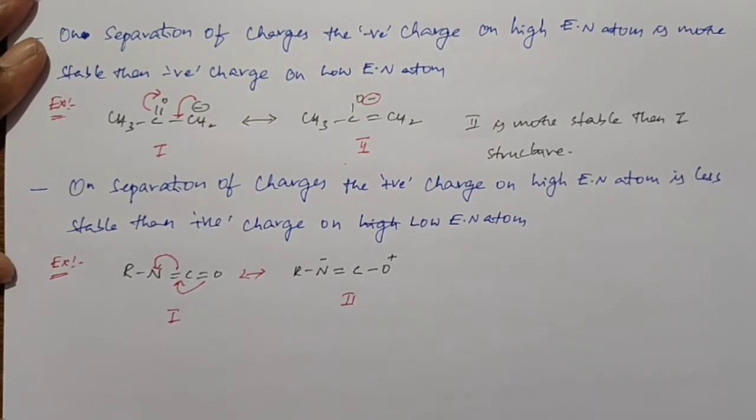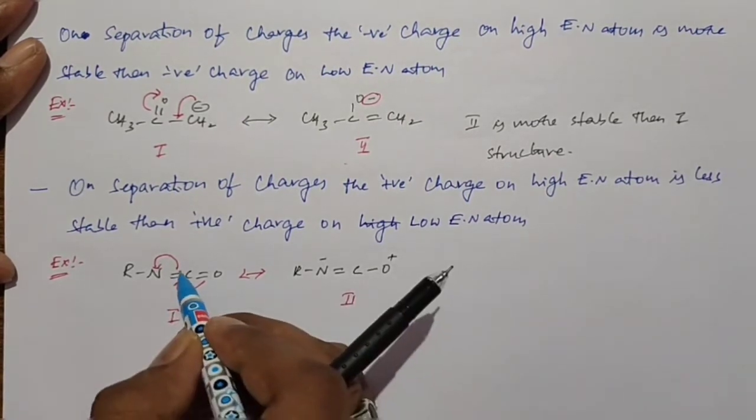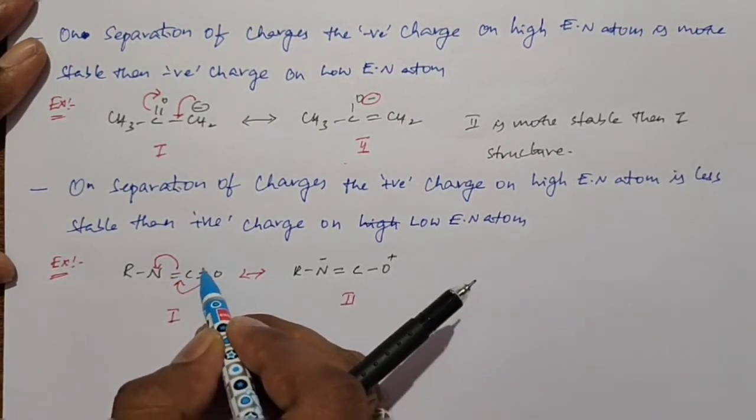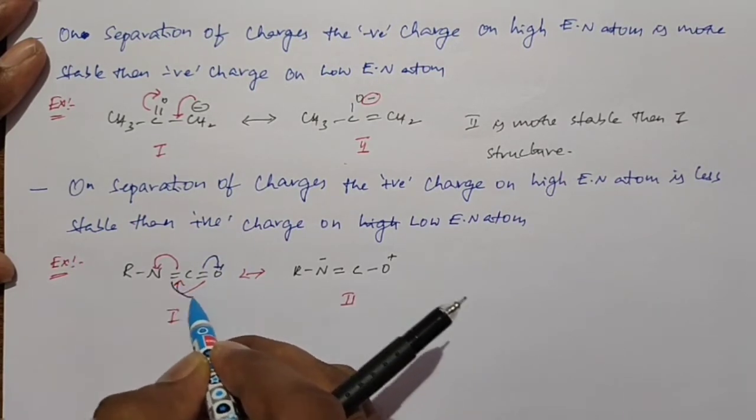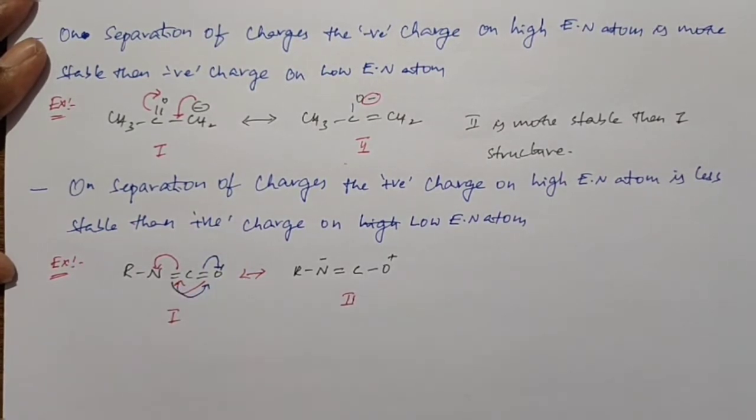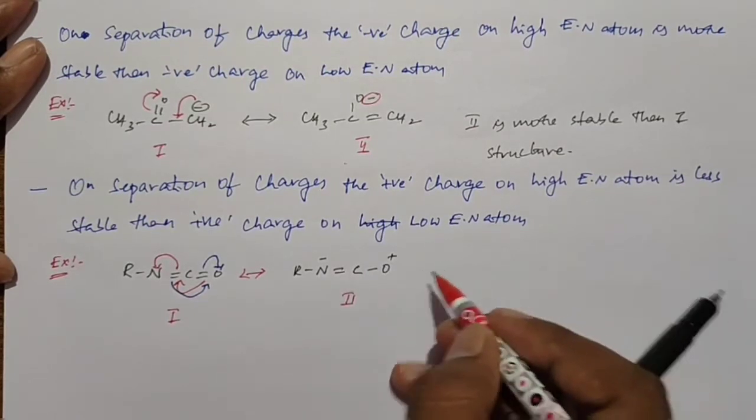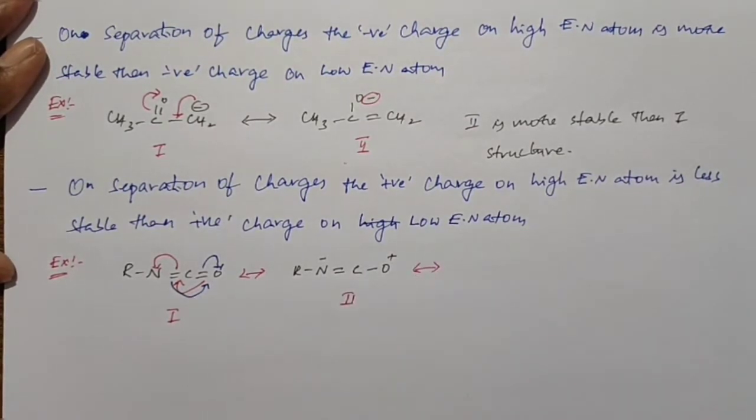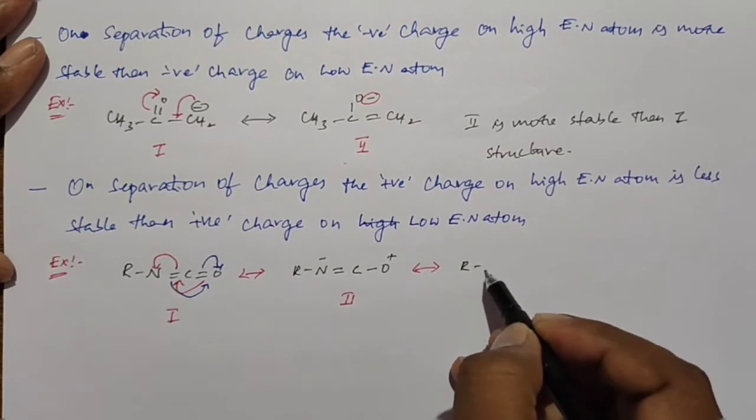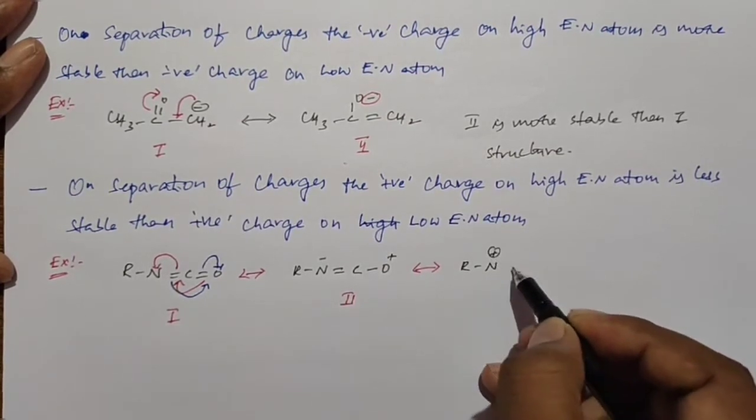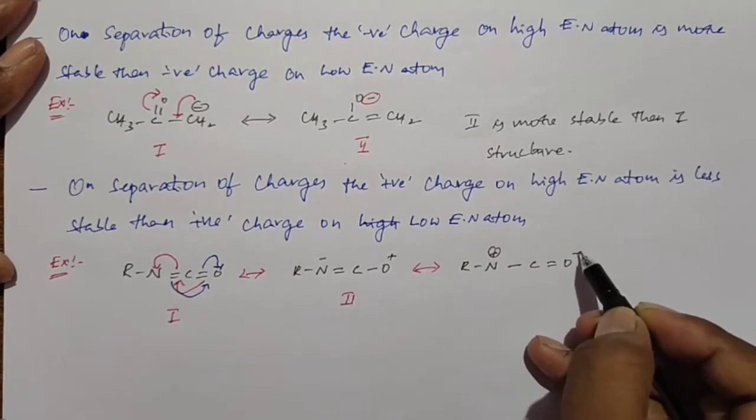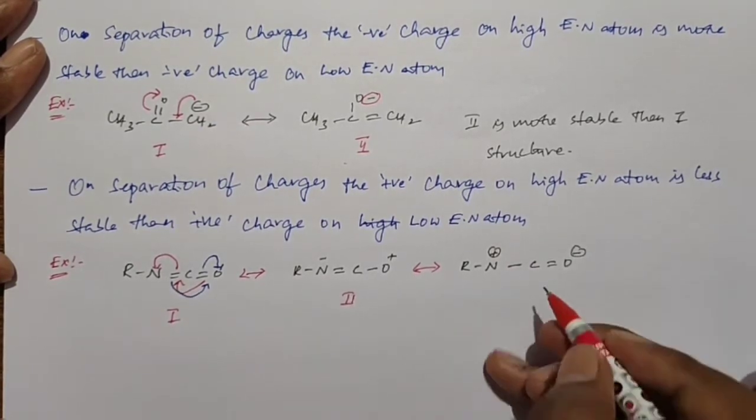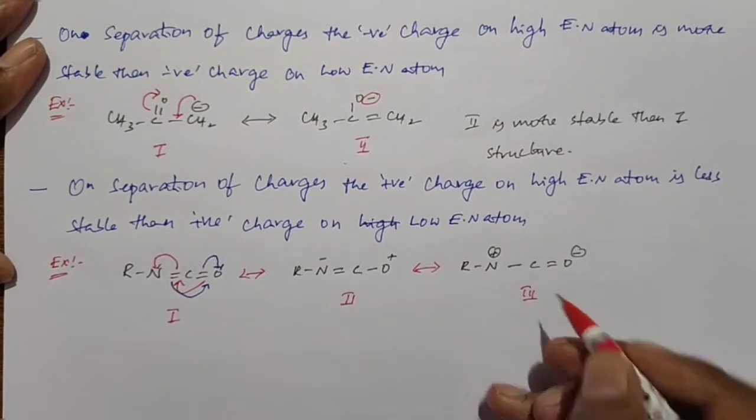Suppose these sigma pi electrons shift towards the oxygen, and then these pi electrons shift towards here, then we get another structure, that is R N plus C double bond O minus. So these are structure 1, structure 2 and structure 3.